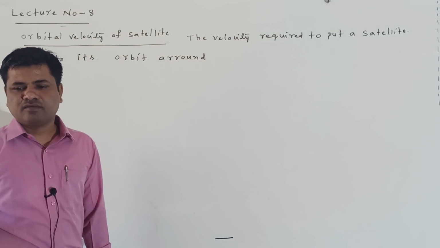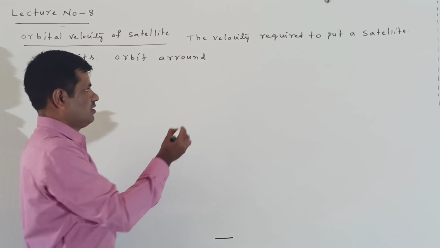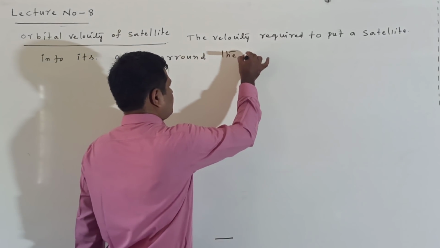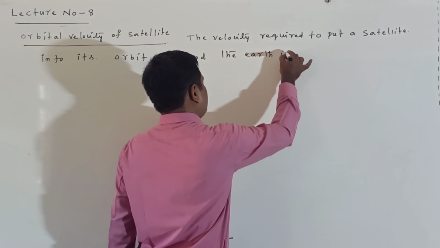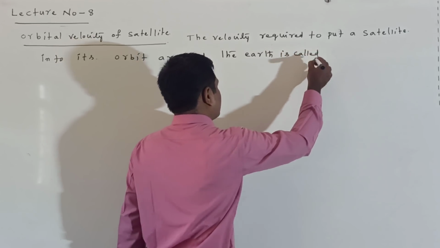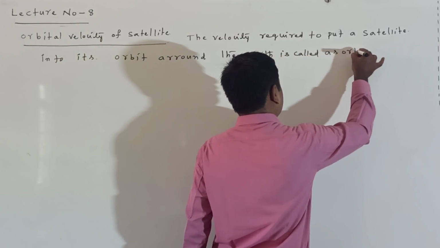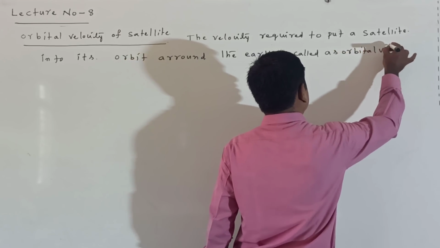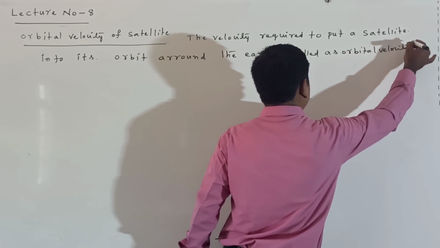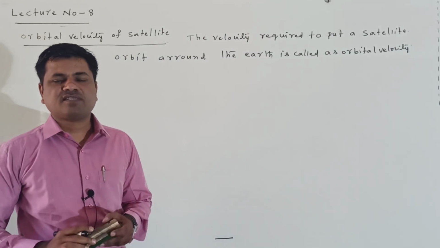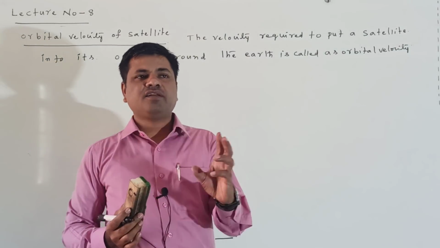We know that in the principle of launching of a satellite we have discussed here, the velocity of the body